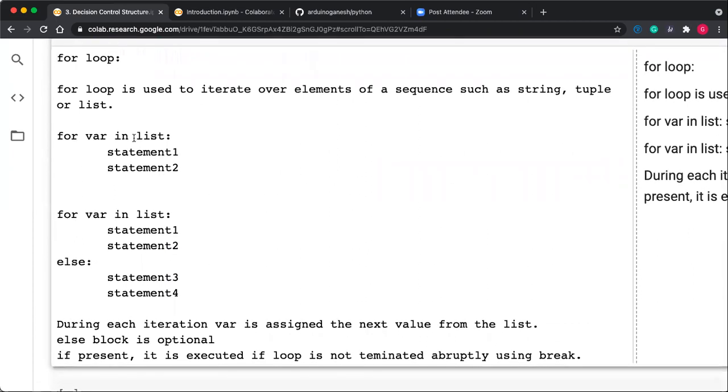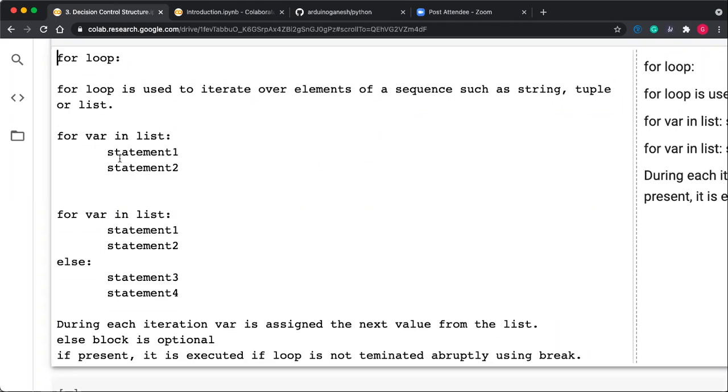Now next one is the for loop, how to write the for loop. The for loop is used to iterate over the elements of a sequence such as a string, tuple, or list. Here the use of the while loop and for loop is somewhat different. In C, C++, Java, generally we can replace the while loop with the for loop easily. But here the use of the for loop is somewhat different. The for loop is generally used to iterate over elements. If we want to visit the individual elements of a particular list, string, or tuple, then we can use the for loop here.